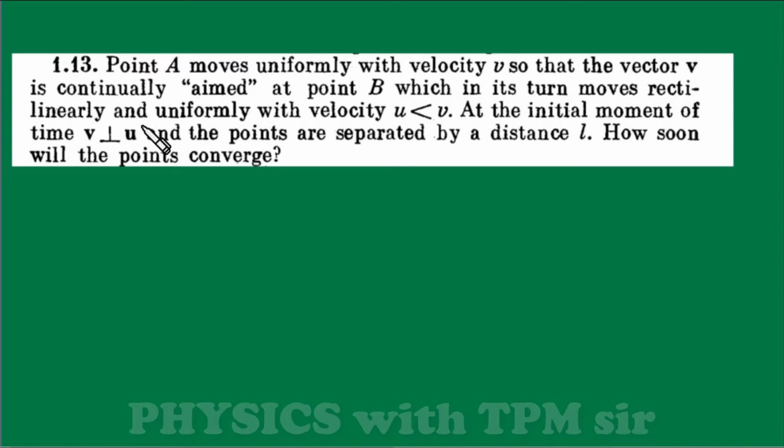Okay students, without wasting any more time, let's read this question and see how we can solve such questions.